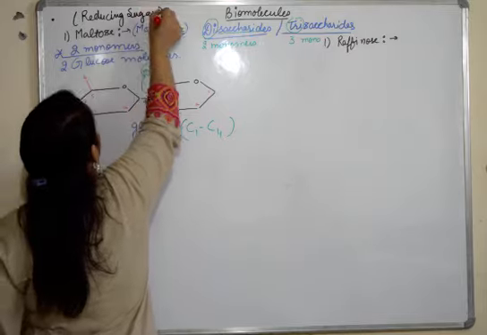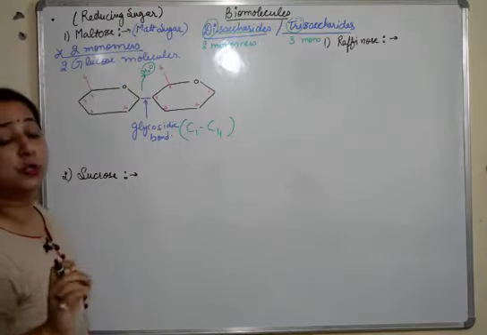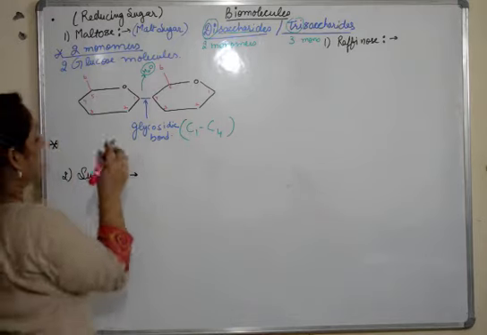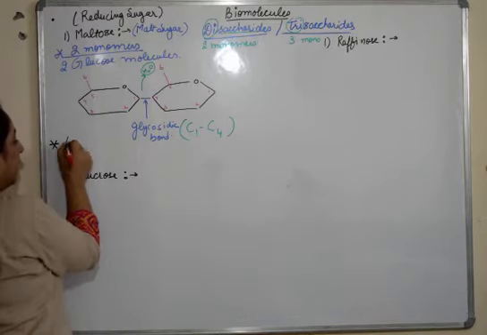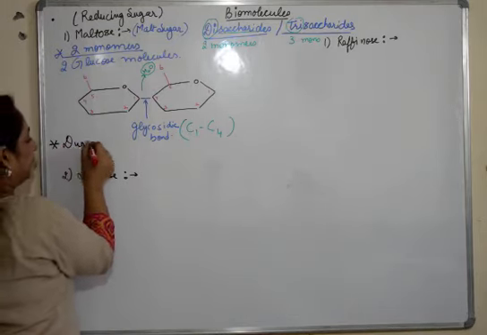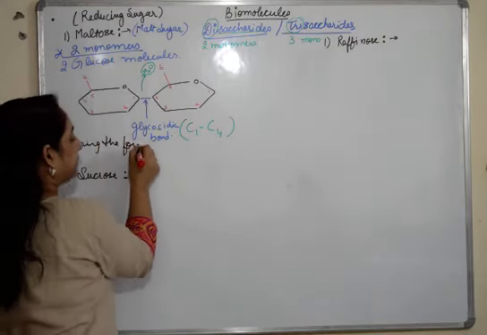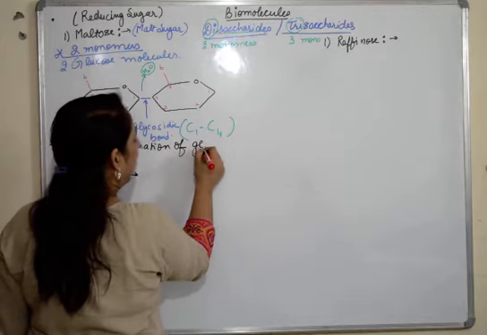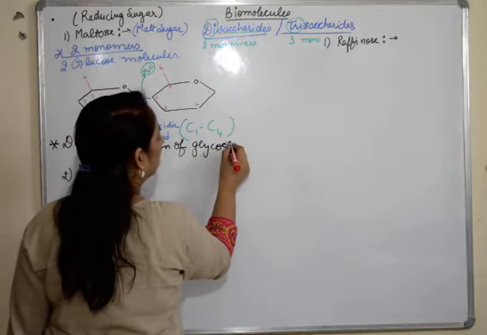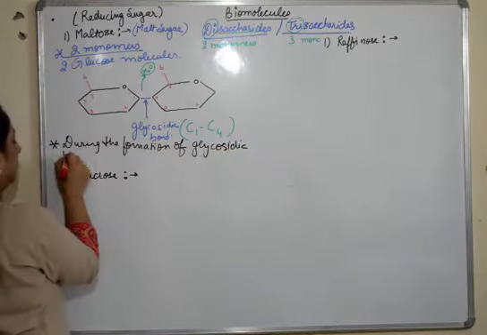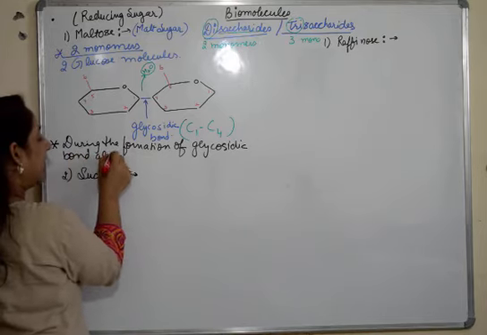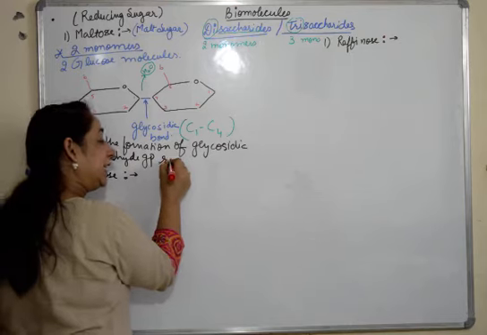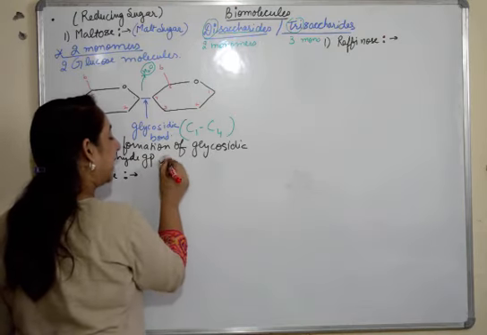These are very reactive. So it is a reducing sugar. Why do we call it that? I'm writing here. A reducing sugar is the one where during the formation of glycosidic bond, the aldehyde group is retained, or is not completely used up.